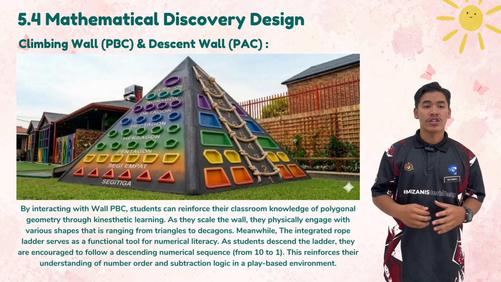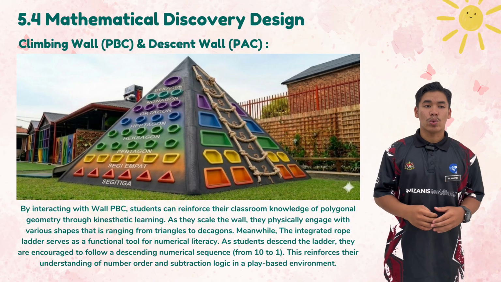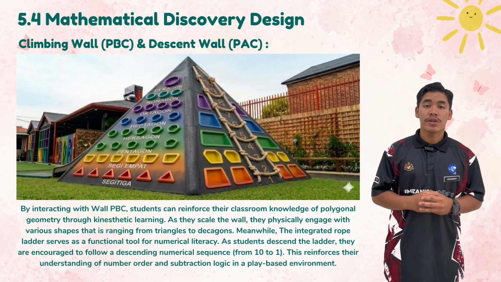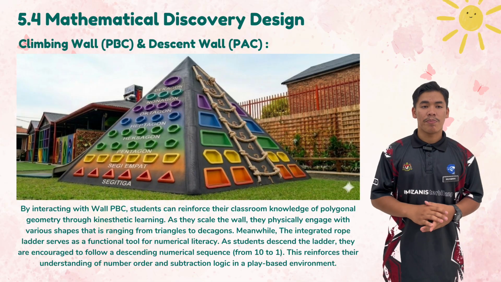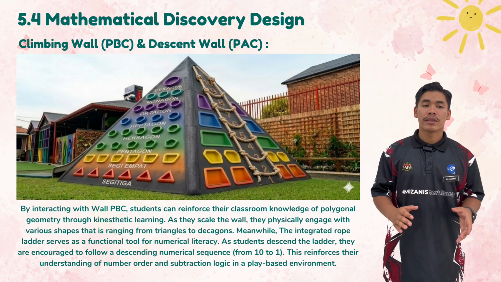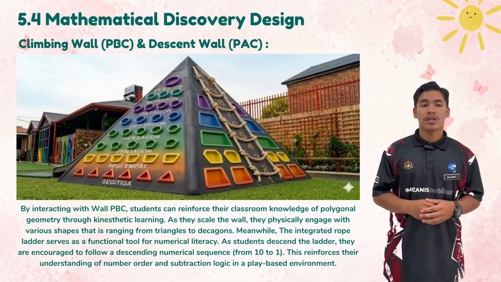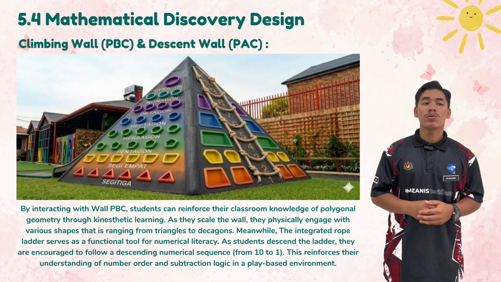This surface features a numerical rope ladder specifically designed to turn the act of climbing down into an interactive learning experience. The key advantage of wall PAC is the kinesthetic learning. As students descend, they practice backward counting from 10 down to 1.